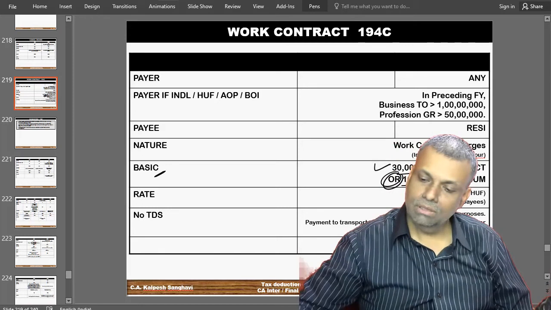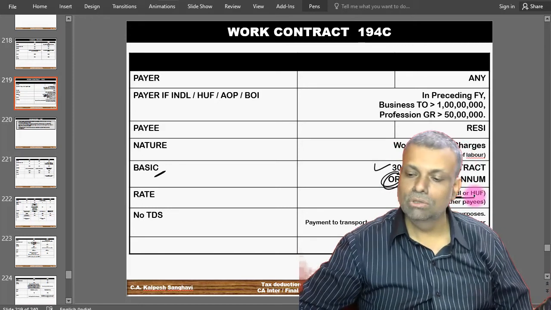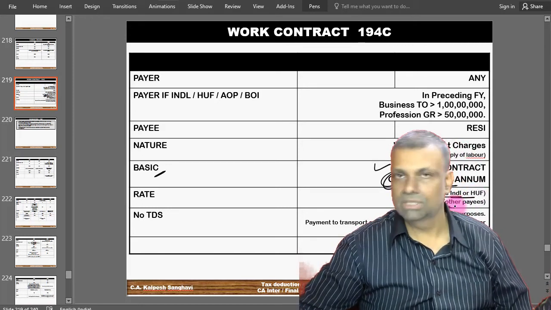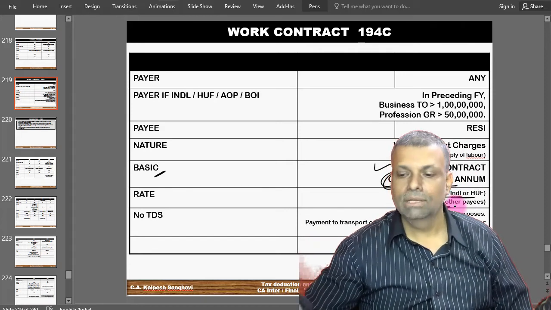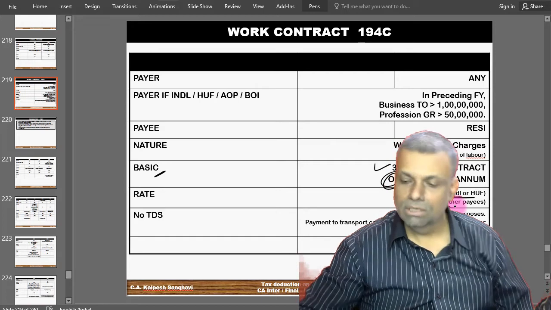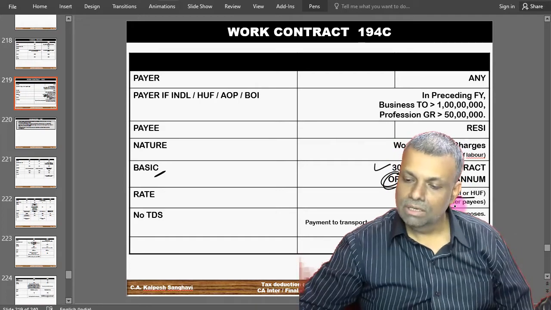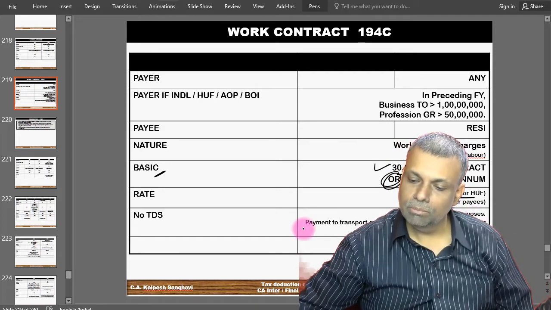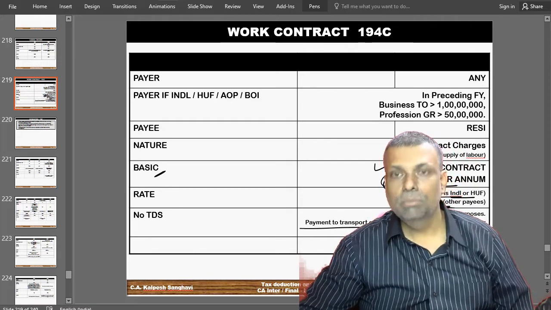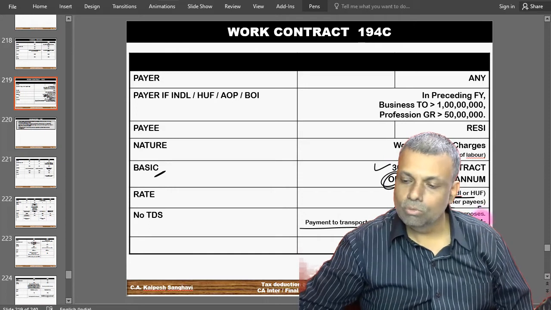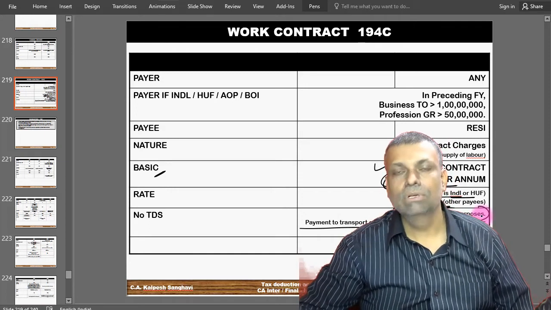Second point, the rate: if the payee is an individual or an HUF, 1%, otherwise it is 2%. So to whom are you making the payment? Accordingly, the TDS rate has to be decided in this particular situation. Further, if there is any payment for the personal purpose, then there is no question of any TDS ever coming into the picture.